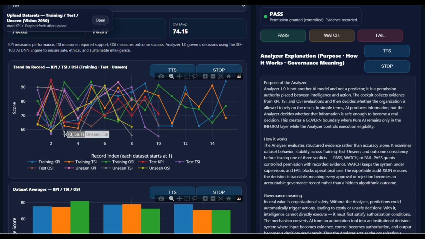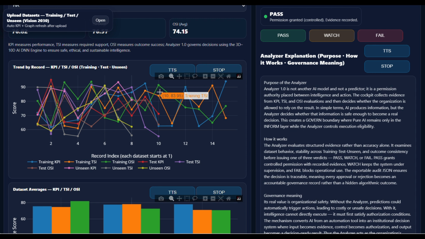If mismatch occurs, high KPI plus low OSI equals dangerous AI. Audit decision: ✔ stable → deployable under NeuroGov+. ❌ unstable → blocked by Analyzer 1.0. Unseen graph certifies trustworthiness.